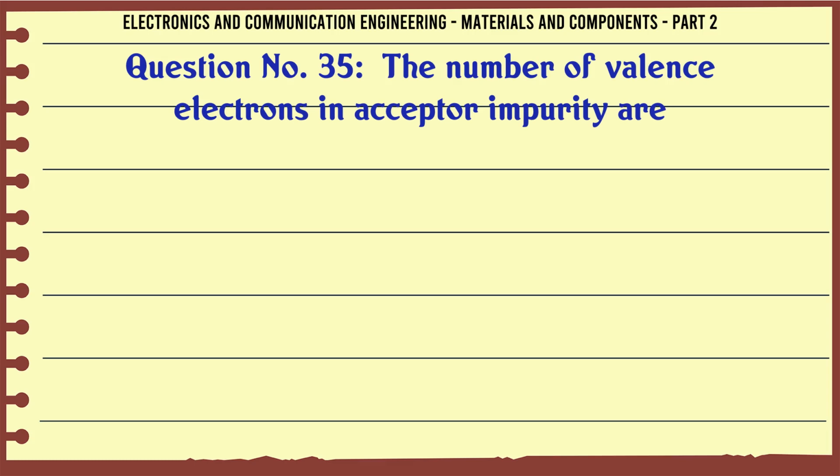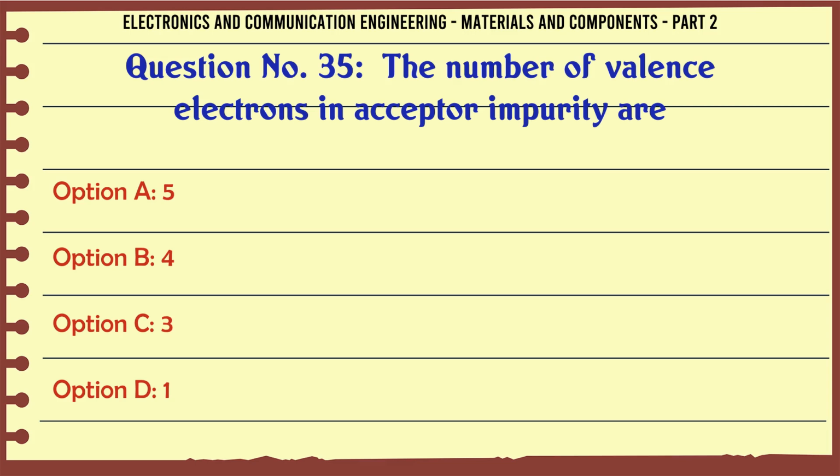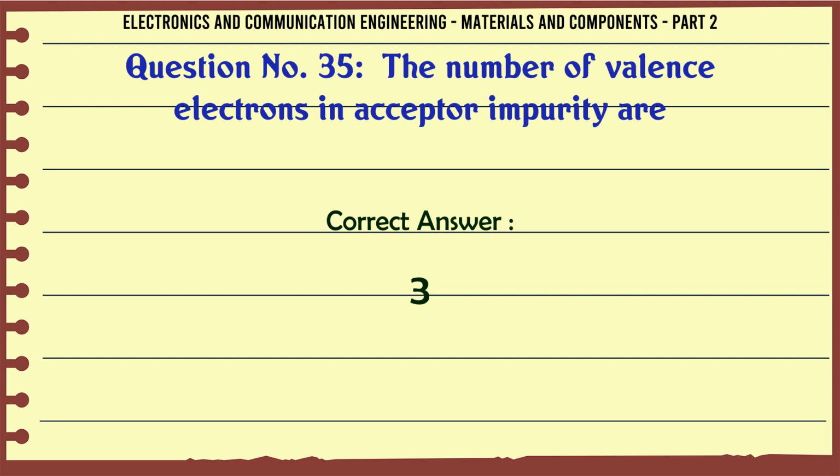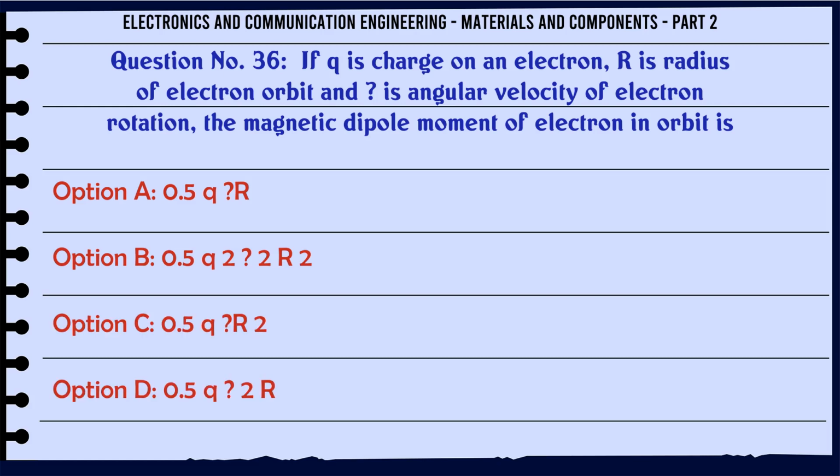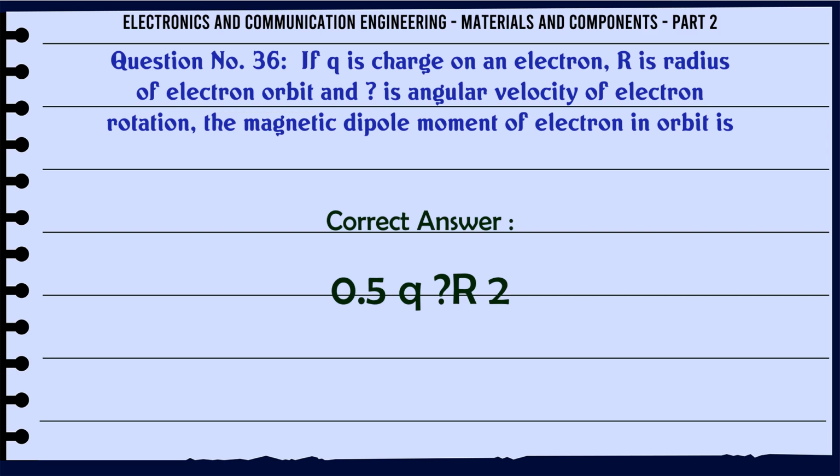The number of valence electrons in acceptor impurity are A, 5, B, 4, C, 3, D, 1. The correct answer is 3. If Q is charge on an electron, R is radius of electron orbit and ω is angular velocity of electron rotation, the magnetic dipole moment of electron in orbit is A, 0.5 QωR, B, 0.5 Q²ω²R², C, 0.5 QωR², D, 0.5 Q²ωR. The correct answer is 0.5 QωR².